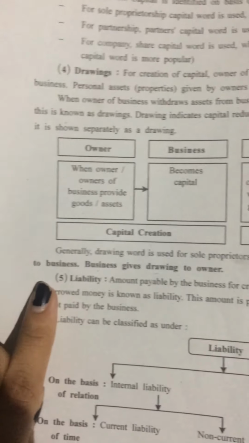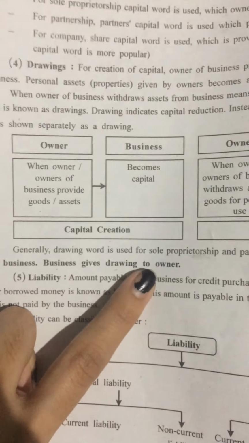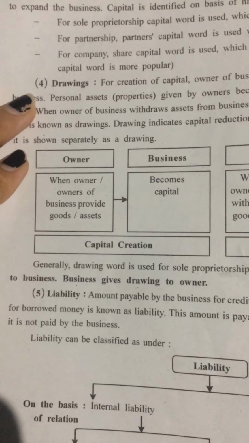Owner gives capital to business. Business gives drawings to owner. So this was the explanation for drawings.